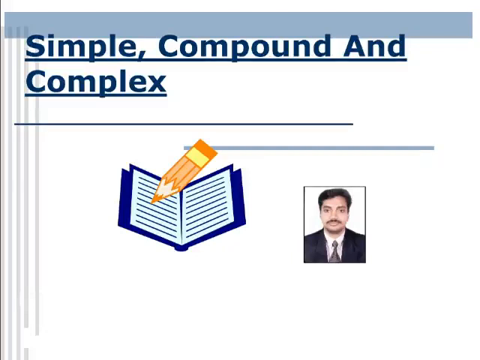Today we are just going to learn the grammar part. It is simple, compound and complex. Our topic today is the different types of sentences. Some are simple sentences, others are compound and complex. What differences can be seen among these three?